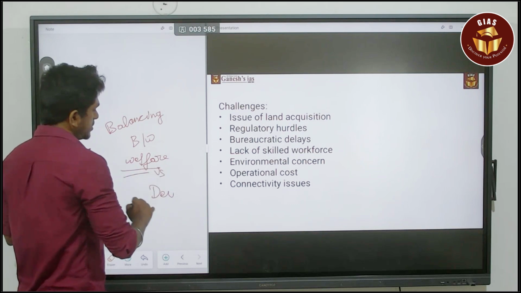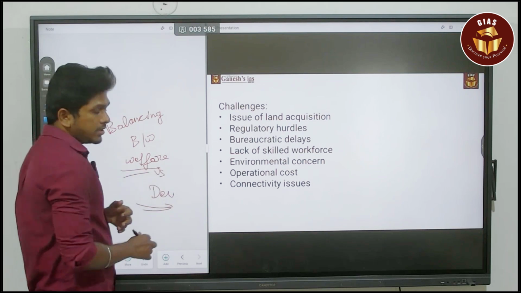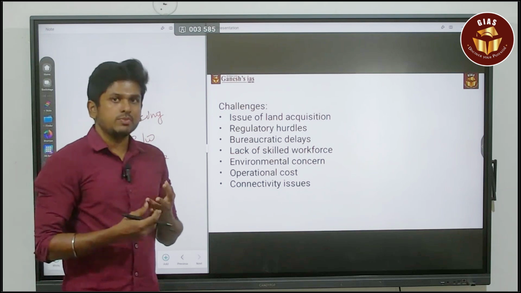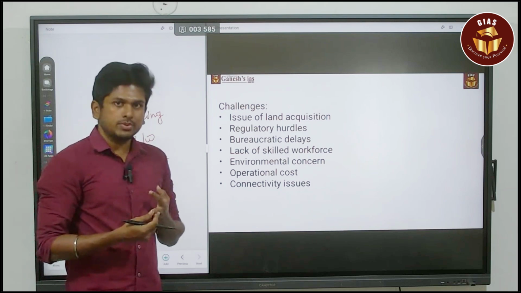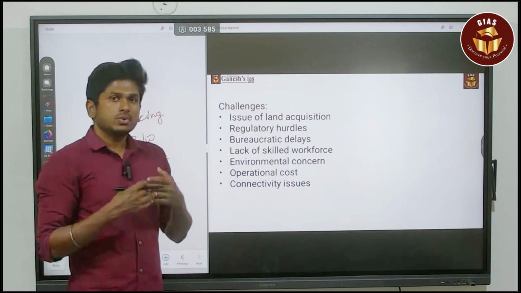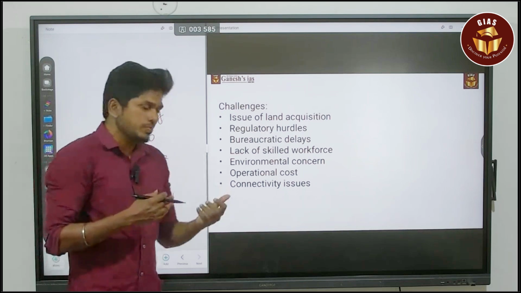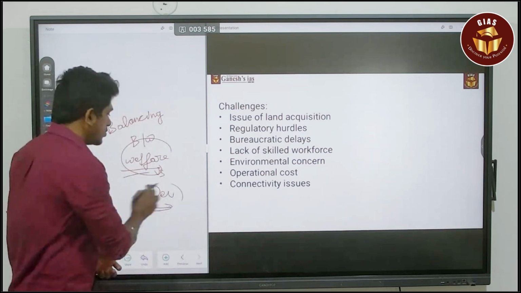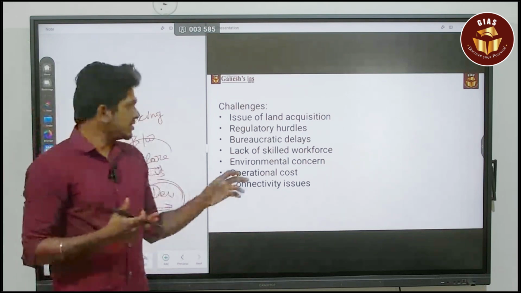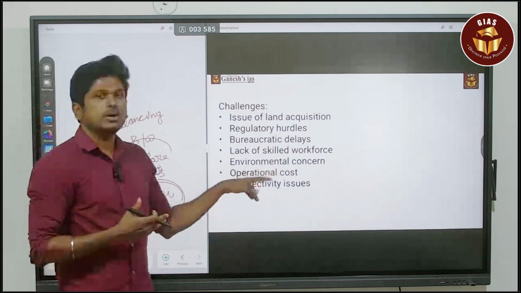Welfare of the people means spending on the SCs, STs and the vulnerable societies like old age people, children, disabled people, or the people who are below the poverty line. So for whom are you going to spend? On this or on this? So there is an issue of balancing. That is also going to be affected due to this operational cost.